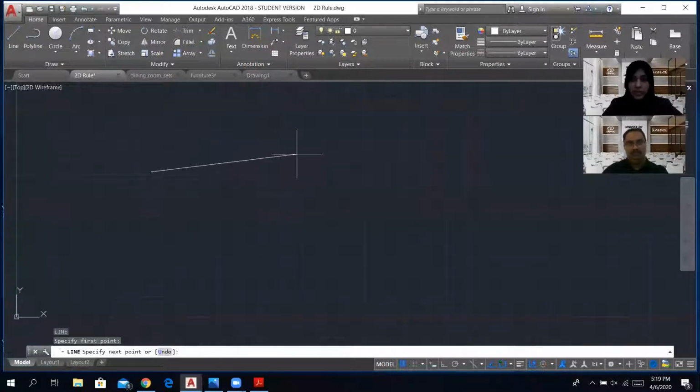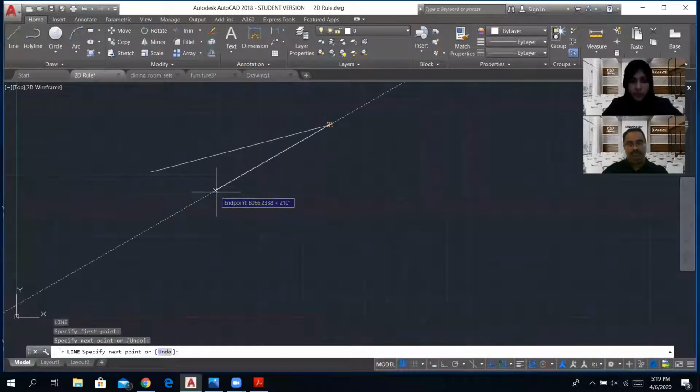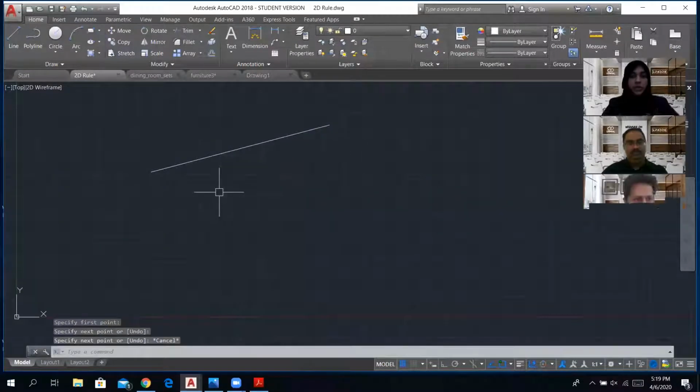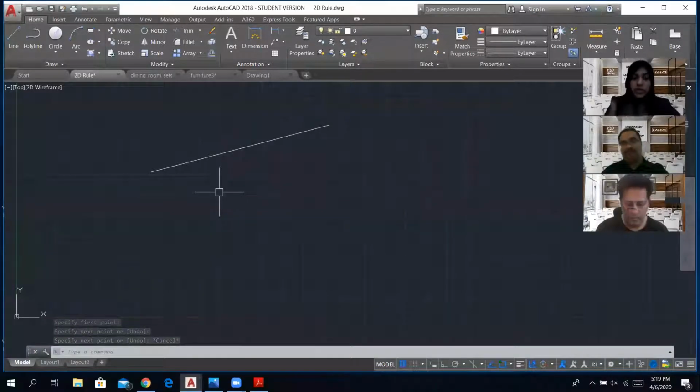Specify the next point. We definitely need 2 points to draw a line. So there I go, and I get to draw a line. This is how AutoCAD works. Whatever you want to draw, you command it to the computer, and then the computer communicates back to you.